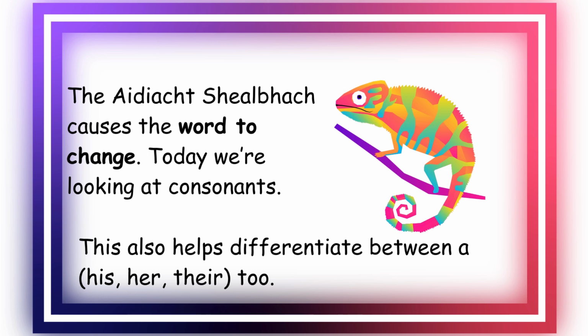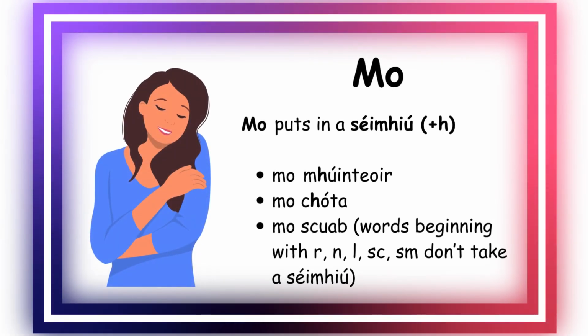So the aidiacht shealbhach causes the word to change. So today we're looking at consonants. This also helps differentiate between a, which means his, her, and their as well. Mo means my, and mo puts in a séimhiú, so an H after the first consonant. Mo mhúinteoir, my teacher. Mo chóta, my coat. Mo scuab, my brush. And just remember, words beginning with r, n, l, sc, sm don't take a séimhiú.